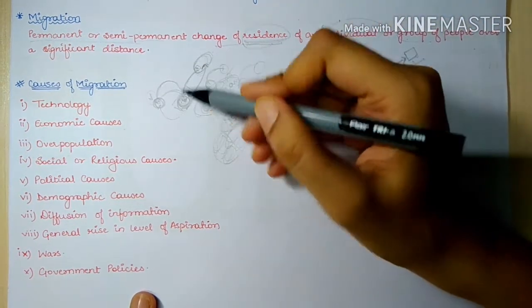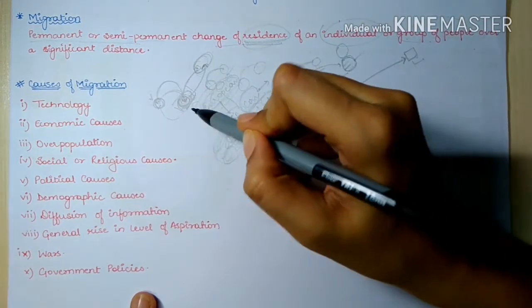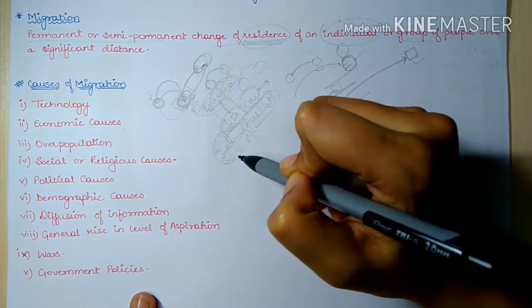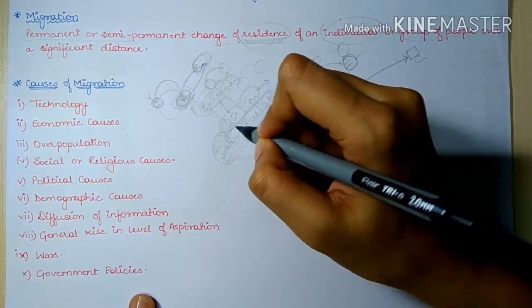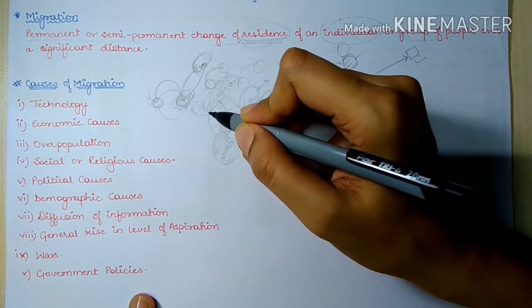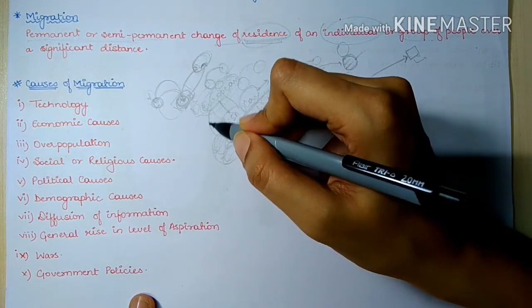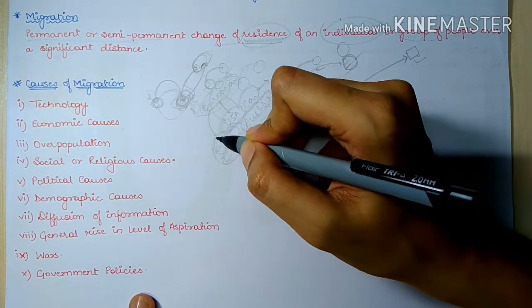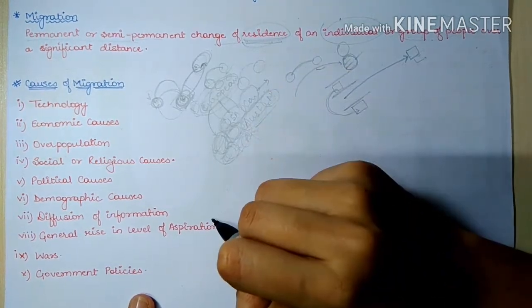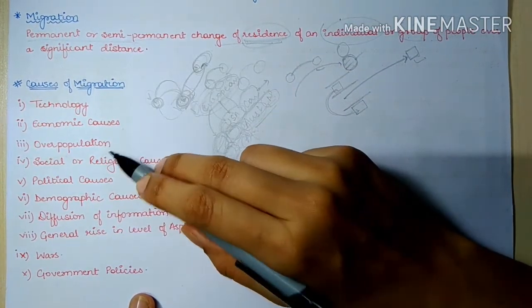Here they did not have a piece of land to reside on, while there they had acres of land with a huge amount of resources. So people were attracted towards these lands, and they migrated from Europe to USA to avail this opportunity.